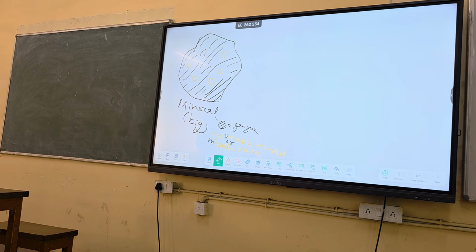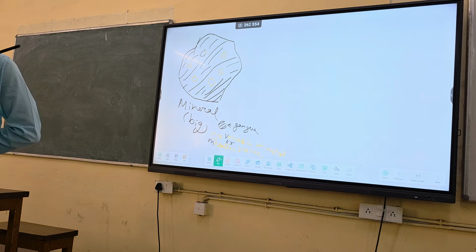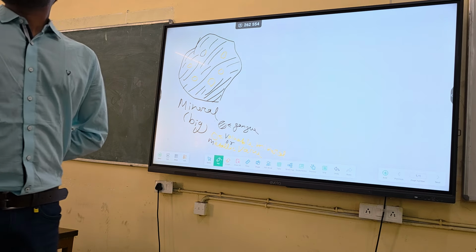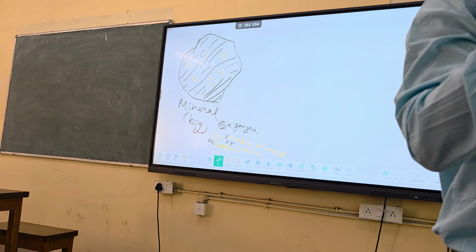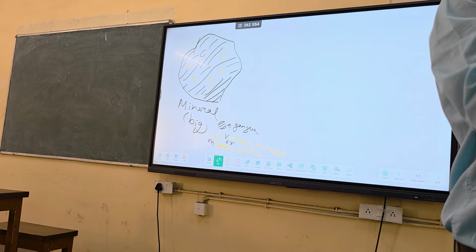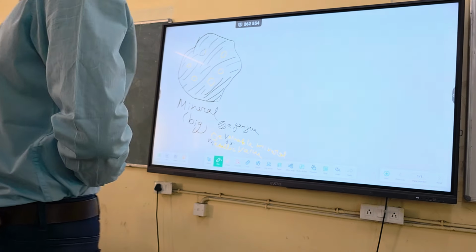So this is a very big mineral, and what are the constraints of this big mineral? You can see we have metallic values and gangue, right? Is it okay? Fine. So how can you separate them? Mineral processing is a separation process. I told you in the first lecture, we have to separate the gangue from the valuable minerals or metallic values, right?